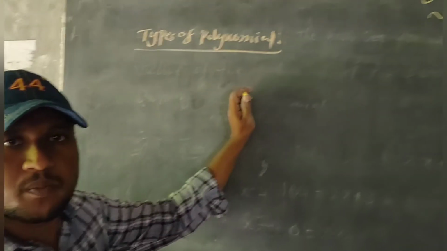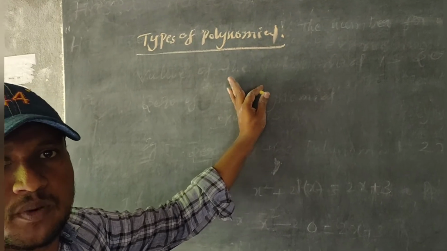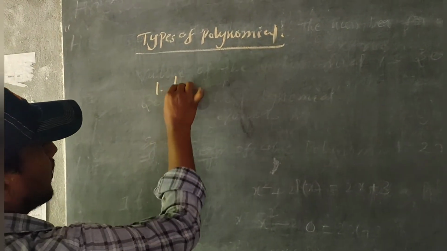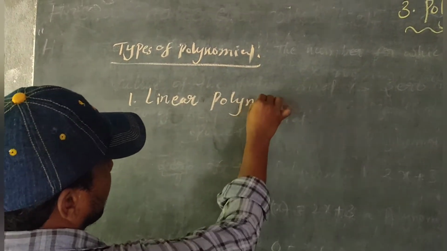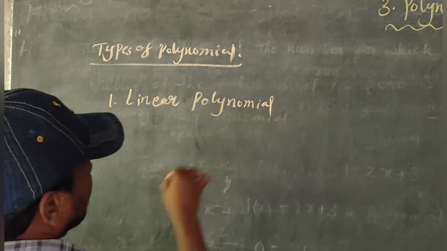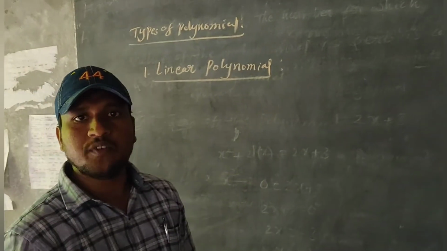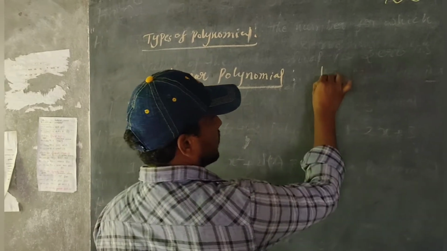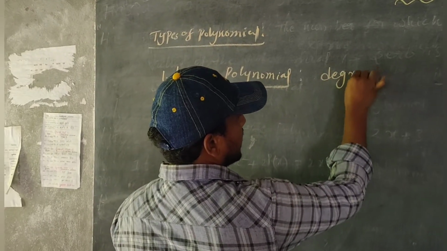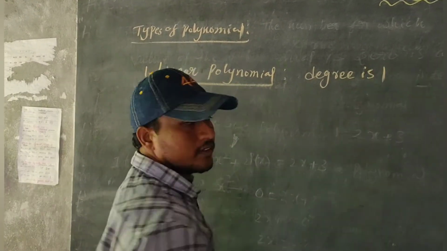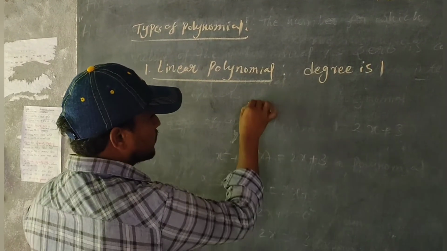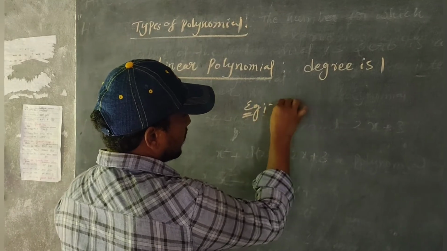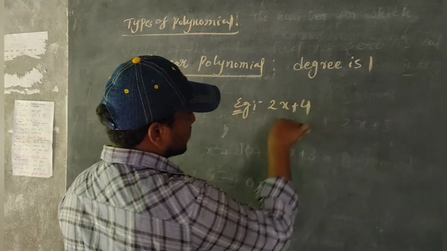Next one is types of polynomials. The first one is the linear polynomial. If the degree of a polynomial is 1, it is called a linear polynomial. For example, 2x plus 4.